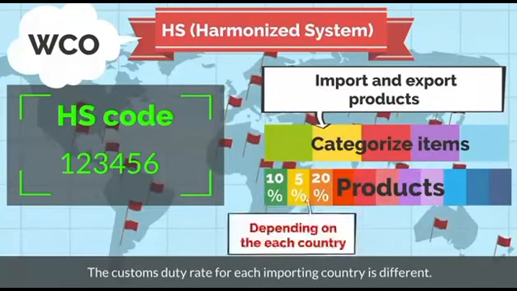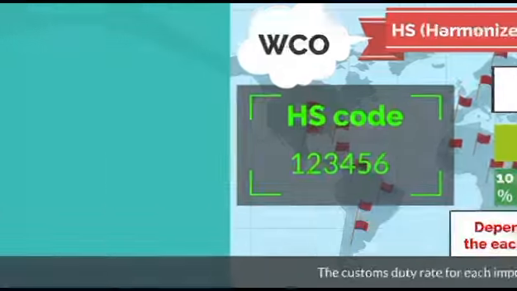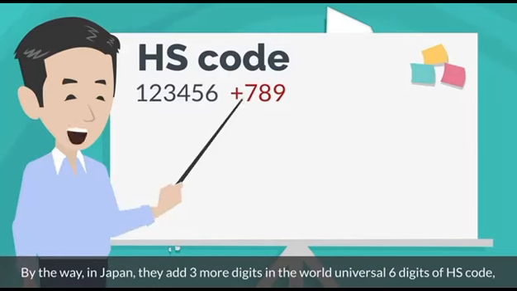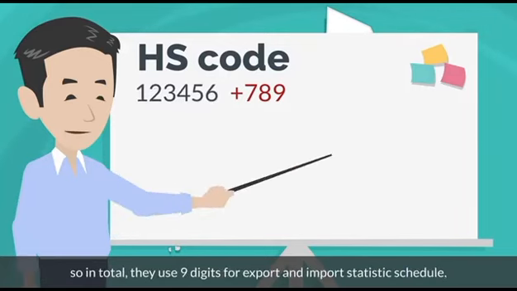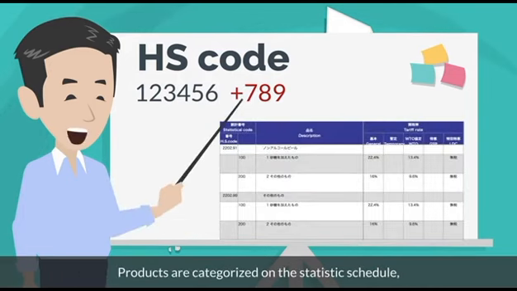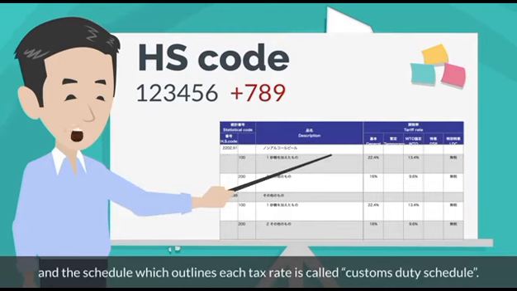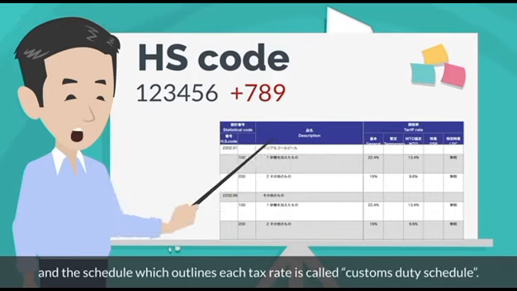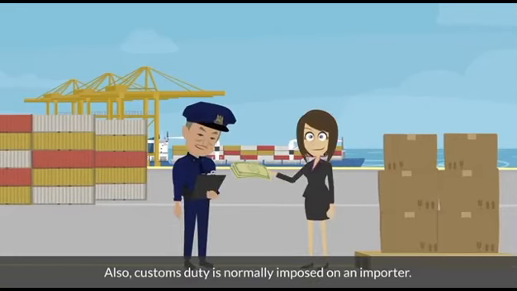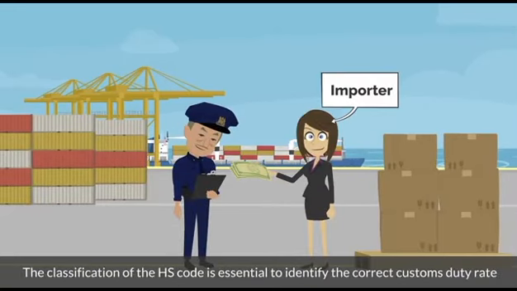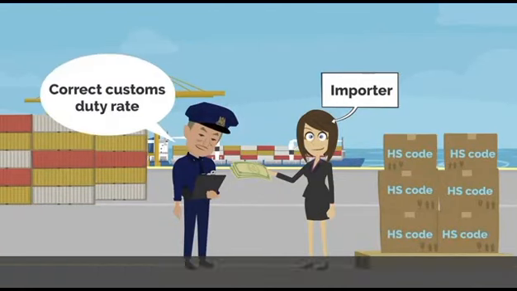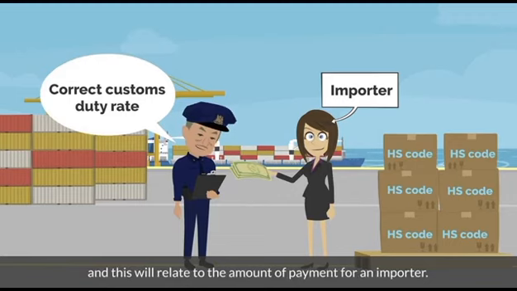The customs duty rate for each importing country is different. By the way, in Japan, they add 3 more digits to the world universal 6 digits of HS code, so in total, they use 9 digits for export and import statistics schedule. Products are categorized on the statistics schedule, and the schedule which outlines each tax rate is called customs duty schedule. Also, customs duty is normally imposed on an importer. The classification of the HS code is essential to identify the correct customs duty rate, and this will relate to the amount of payment for an importer.